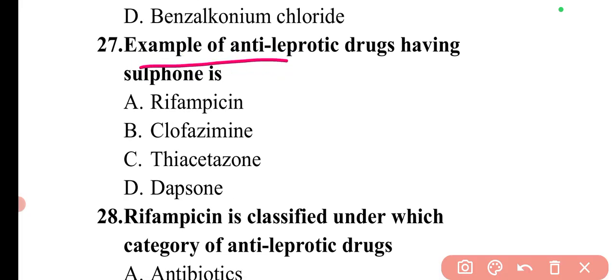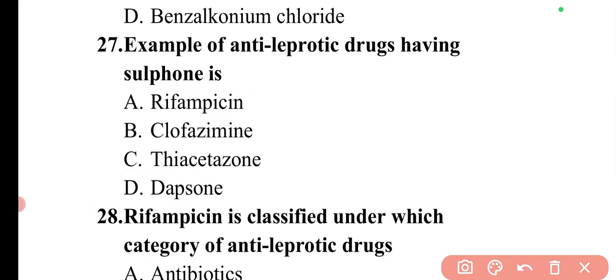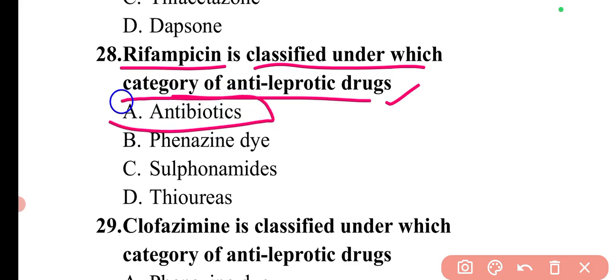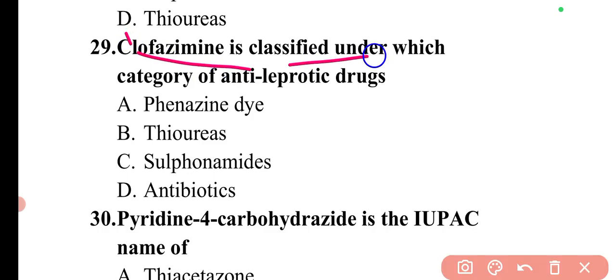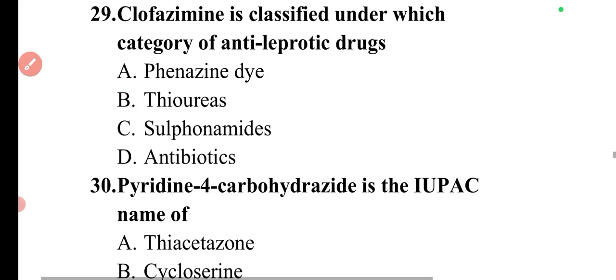Next question is example of anti-leprotic drugs having sulfone is. So the anti-leprotic drug having sulfone is Dapsone. So here option D will be the correct answer. Next question is rifampicin is classified under which category of anti-leprotic drugs? So rifampicin is classified under antibiotics category of anti-leprotic drugs. So option A is correct. Next question is clofazimine is classified under which category of anti-leprotic drugs? So clofazimine is phenazine dye. So option A will be the correct answer.